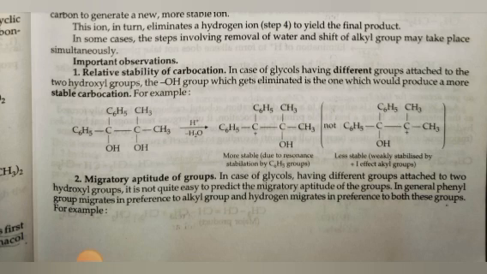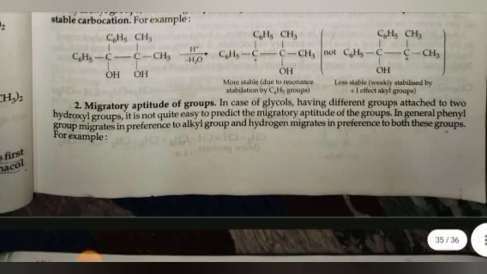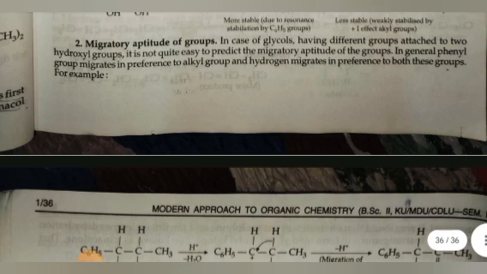Important observations. First is the relative stability of carbocation. In the case of a glycol having different groups attached to the two hydroxyl-bearing carbons, the OH group which gets eliminated is the one which would produce a more stable carbocation. For example, second is migratory aptitude of groups. In the case of a glycol having different groups attached, it is quite easy to predict the migratory aptitude of the group.